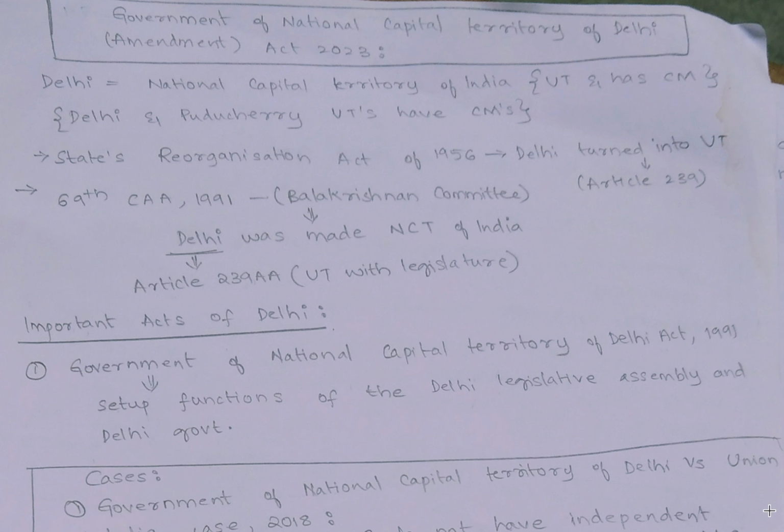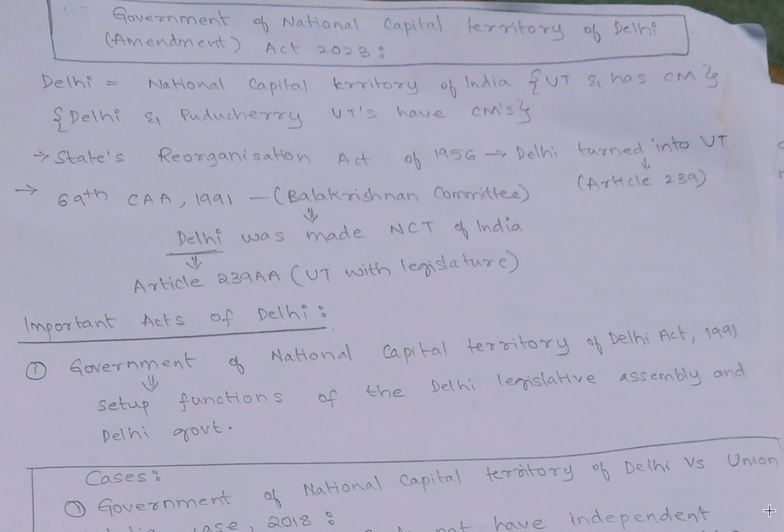In Delhi, as it is the capital territory, there is a frequent tussle between the central government and the state government for the control over Delhi. State government says that we are the elected representatives. So generally in a democratic country, the elected representatives will have more power, whereas the lieutenant governor is appointed by the president on the recommendations of the chief minister.